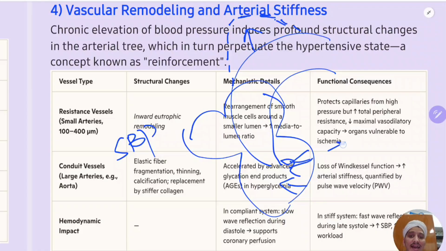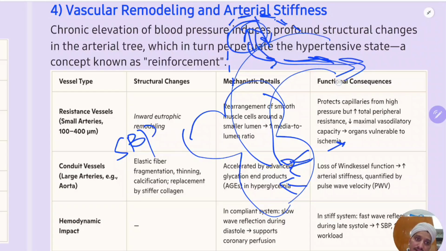And when the ventricle relaxes, this force is utilized during relaxation to maintain the BP, to push the blood forwards. Because of elasticity, this wall will come back and it will push the blood. So that's why during diastole, the elasticity of the large arteries like the aorta plays an important role in maintaining the BP.